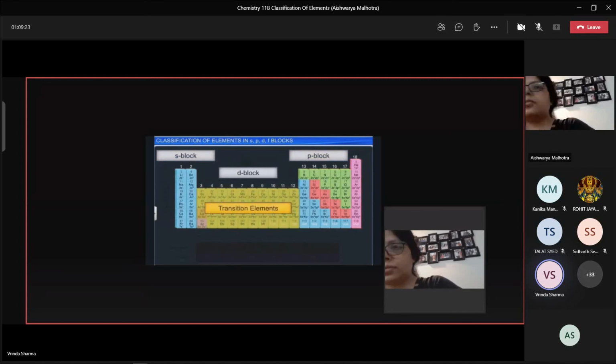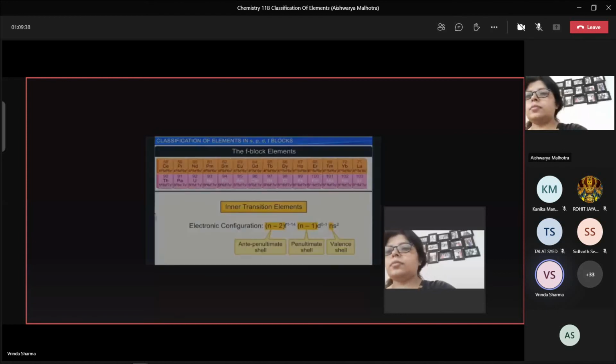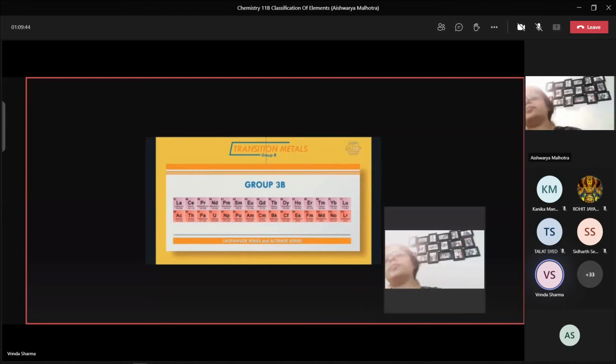D block elements are referred to as group B or transition elements. The F block elements comprises of the 2 rows of elements at the bottom of the periodic table and are referred to as inner transition elements. The elements placed in the 6th and 7th period of the periodic table forms the lanthanide and actinide series respectively.